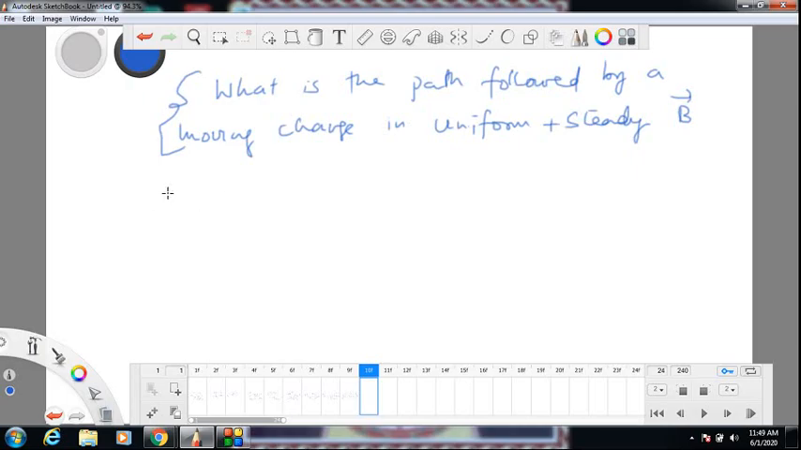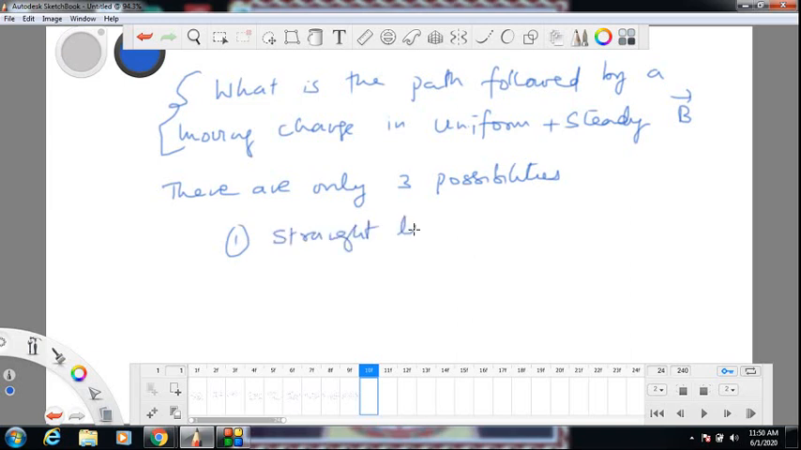So there are only three possibilities here. First one is a straight line. A charge moving in a magnetic field can go in a straight line, that's possible. The magnetic field must be uniform and steady. This is a very important restriction. If you make it non-uniform, many more paths are possible than what I am outlining here. If you make it unsteady, again many more paths are possible.